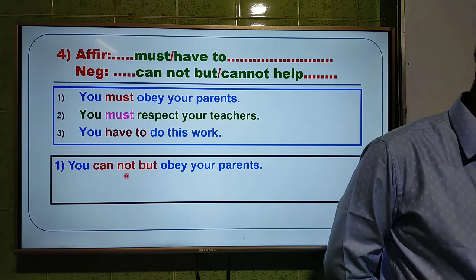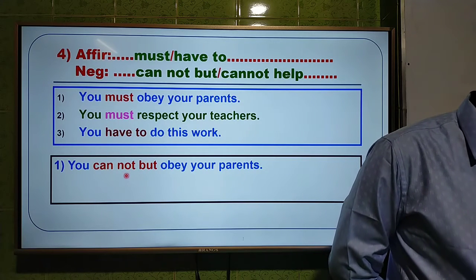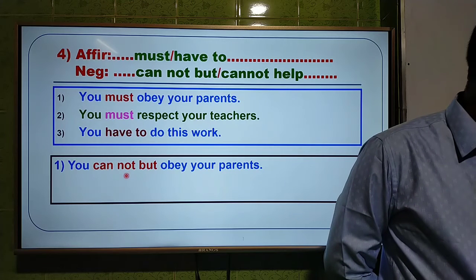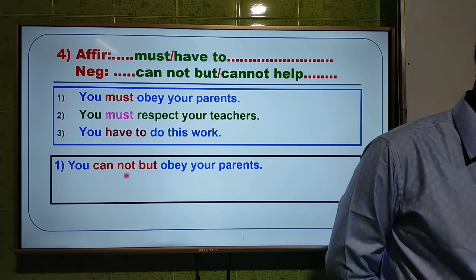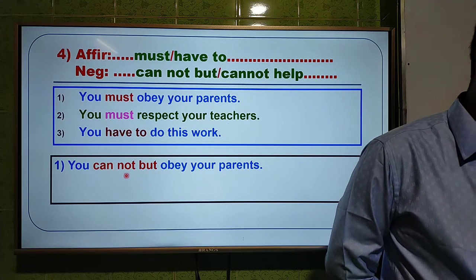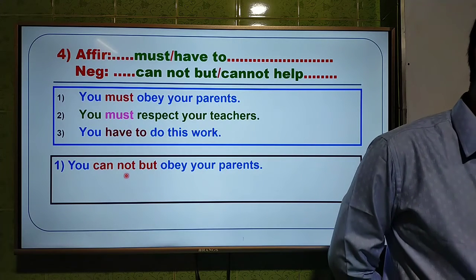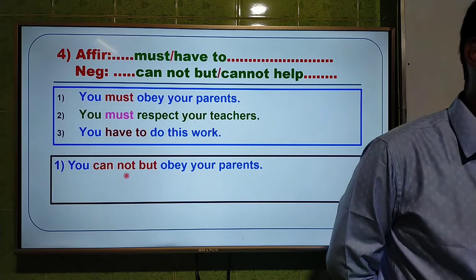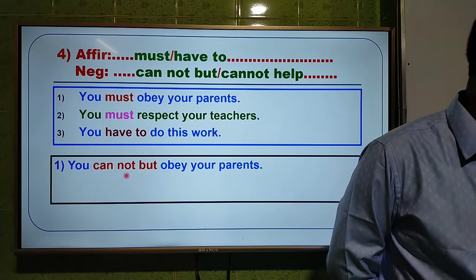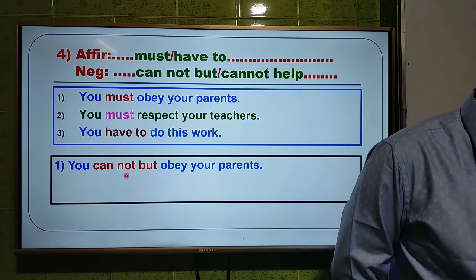Another one, Athar in Islam. Assalamu alaikum. Wa alaikum assalam. Samia Muskan. Okay, try to write down using cannot help. Samia Muskan, what you have written down for the second one is also right, but we shall learn how to use cannot help instead of cannot but. Is there anyone to answer this question?